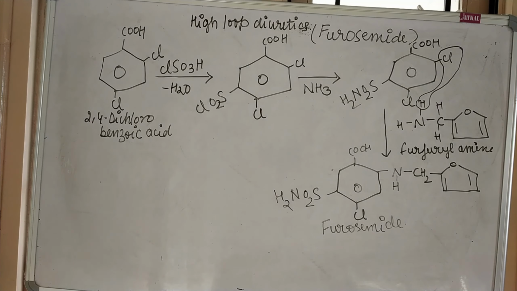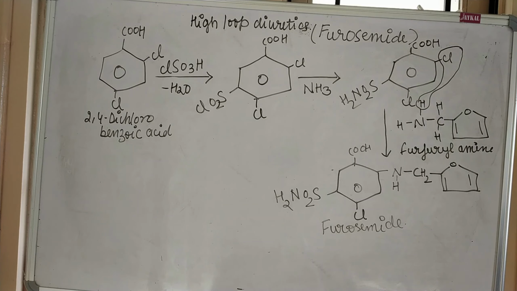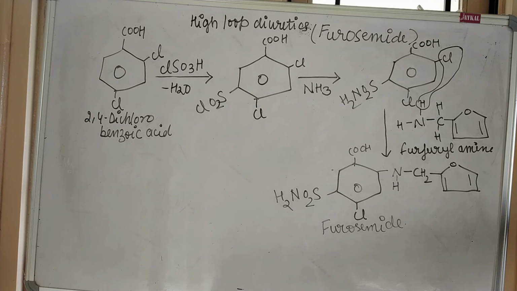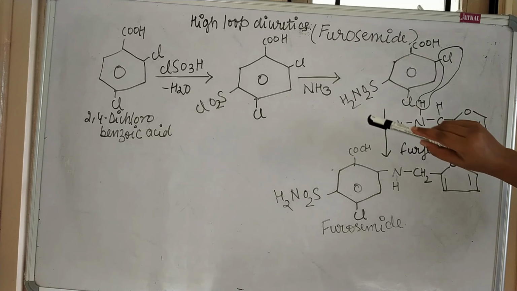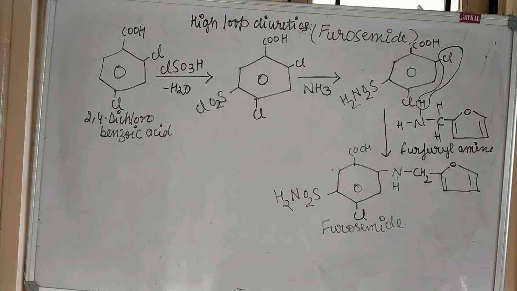Here you can see the synthesis of the high ceiling loop diuretic furosemide, in which 2,4-dichlorobenzoic acid reacts with chlorosulfonic acid, and the elimination of one water molecule takes place. Then the amination process will take place and SO2Cl will convert into SO2NH2. Then it reacts with furfuryl amine to give furosemide as a product. So this is the synthesis of high ceiling loop diuretics.